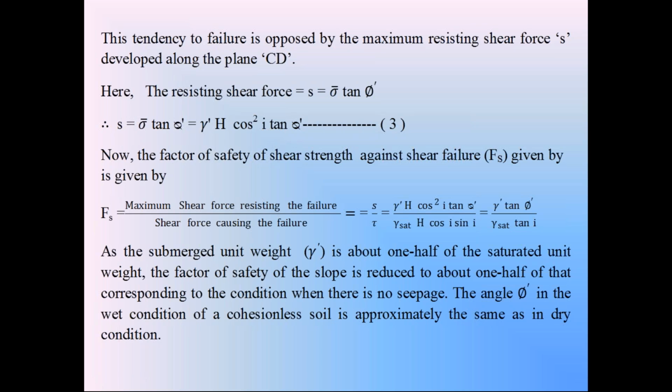So by knowing the shear stress tau causing the failure and the shear strength S resisting the failure, we can calculate the factor of safety in the third condition. That factor of safety is equal to the shear strength resisting the failure divided by the shear stress causing the failure, S by tau. Substitute those values, and you will get the factor of safety in the third condition: gamma dash tan phi dash divided by gamma saturation tan I. So this is the derivation of the factor of safety in the third condition, steady seepage flow condition.